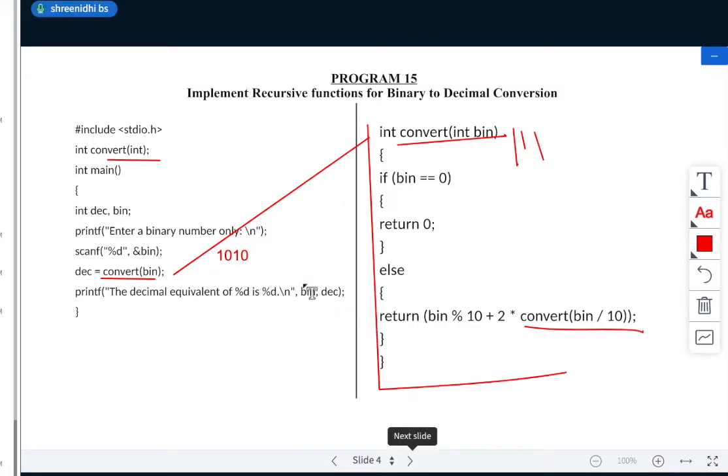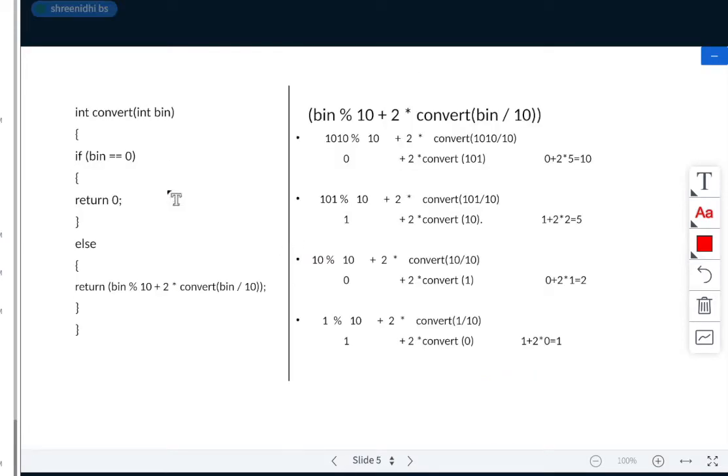See here. This is the function I have written. So now here I'll be passing 1 0 1 0. Correct? Now first time I'll check here: is 1 0 1 0 equal to 0? This will be false.